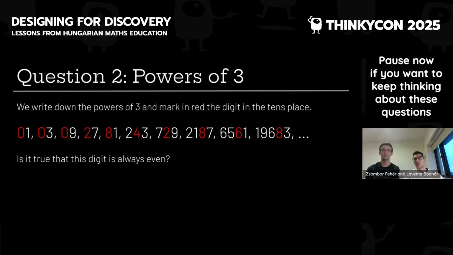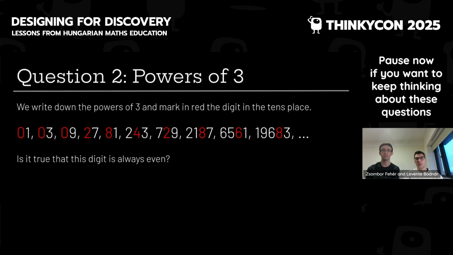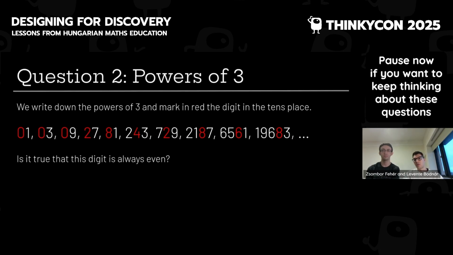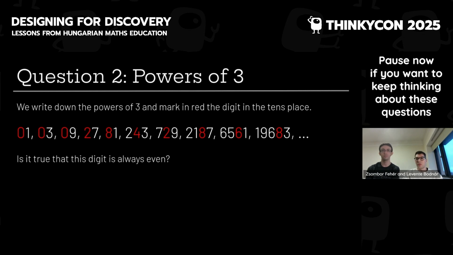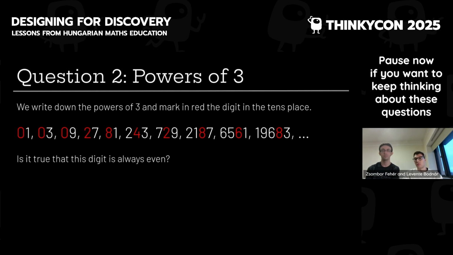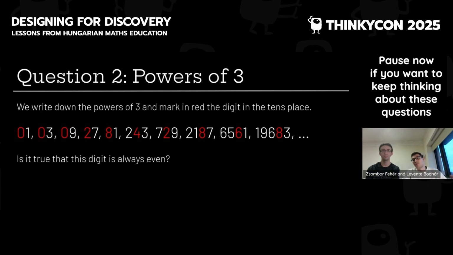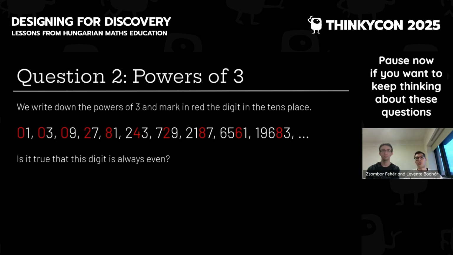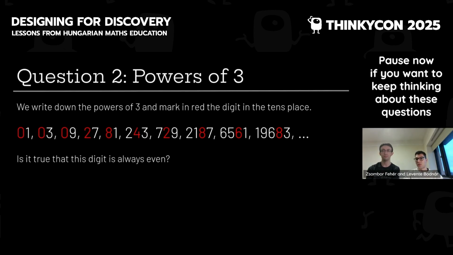These are red in this picture. In the case of 1, 3, and 9, it's 0, then it's 2, 8, 4, and so on. We notice that it seems to be always even in the first few cases. Is it always true, or is it possible that maybe somewhere far away it's odd? So this is question number 2. Is this always even?